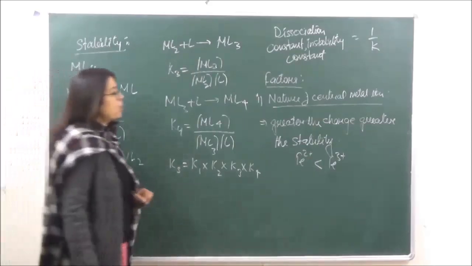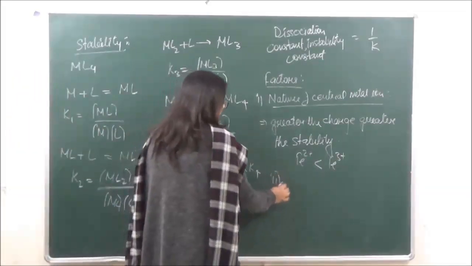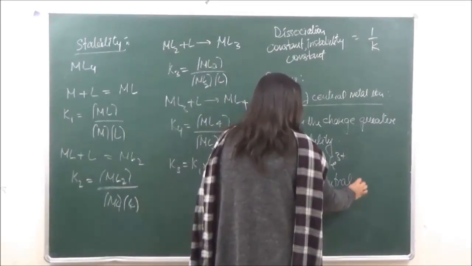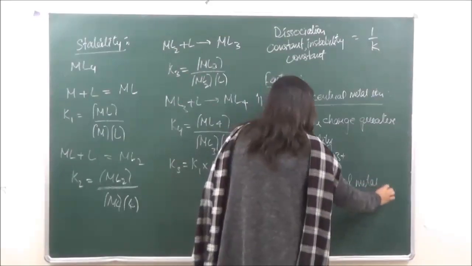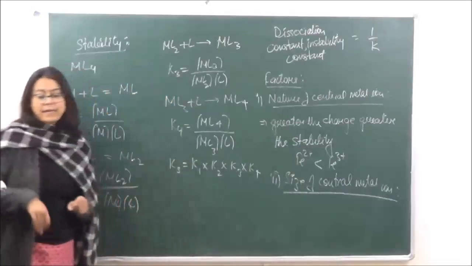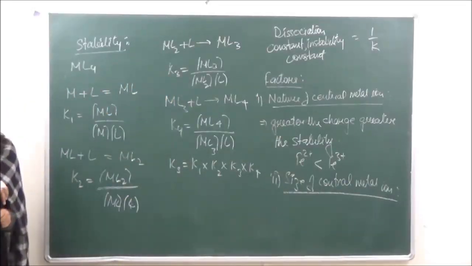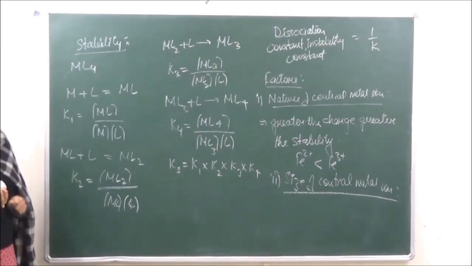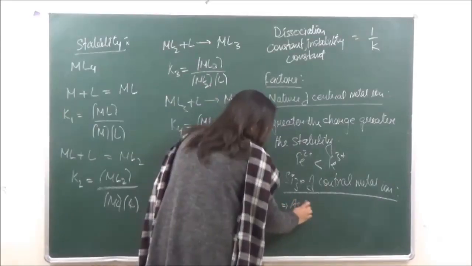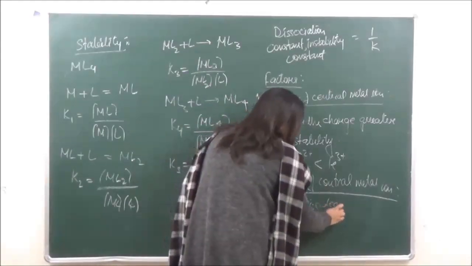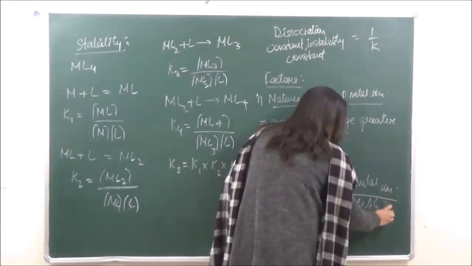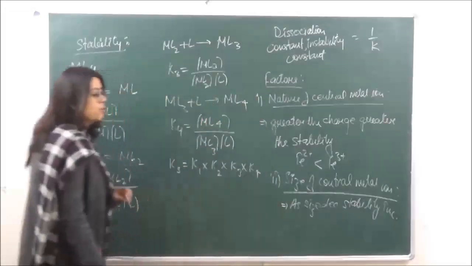Second, it will depend upon the size of the central metal ion. Now, regarding the size of the central metal ion, it is seen that as the size decreases, the stability will increase. So we are saying that as size decreases, stability is going to increase.